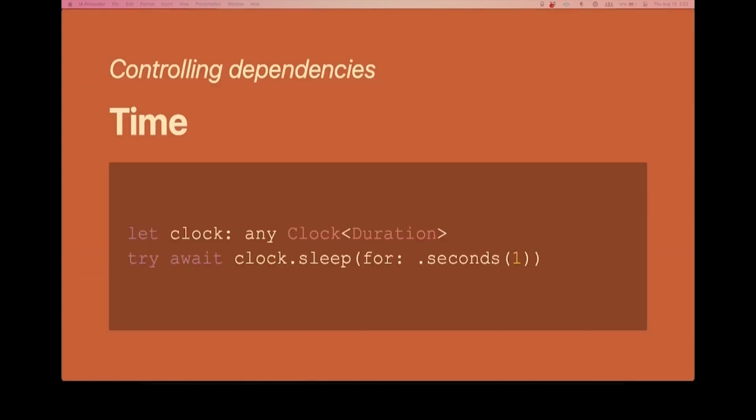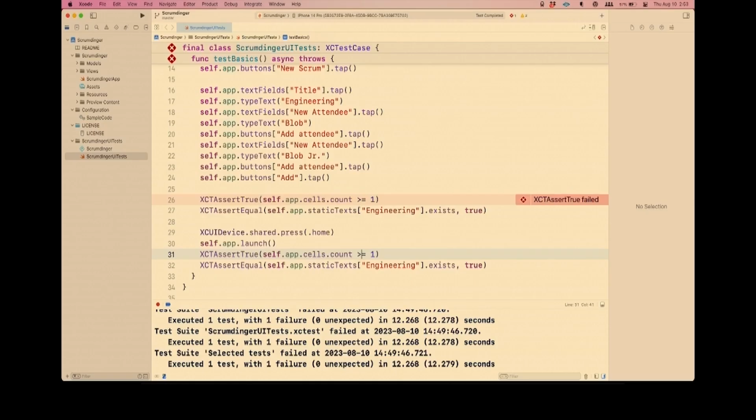You've got this. This was in the countdown feature. We had a little timer to count down from 10 down to 1. Don't reach out for task.sleep. Instead, use something like clock.sleep. Now, let's see, we've got that in Xcode.